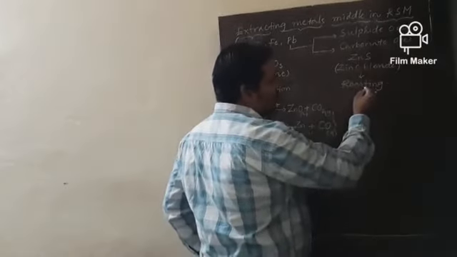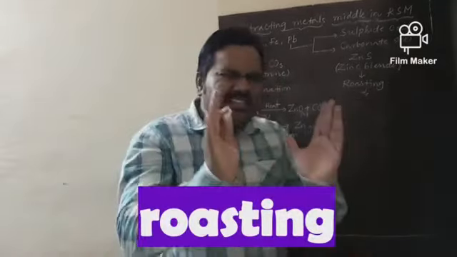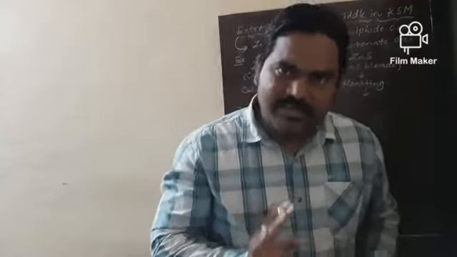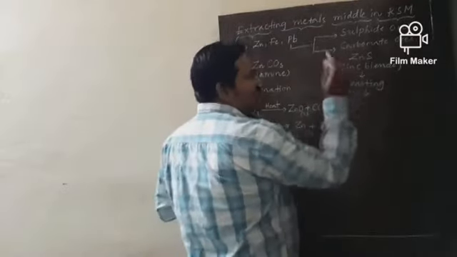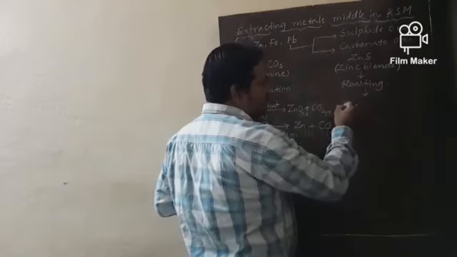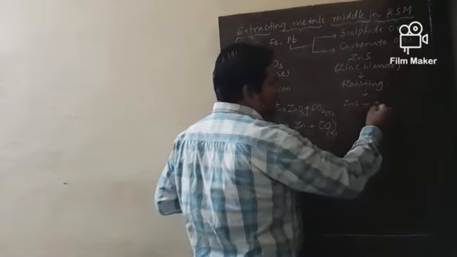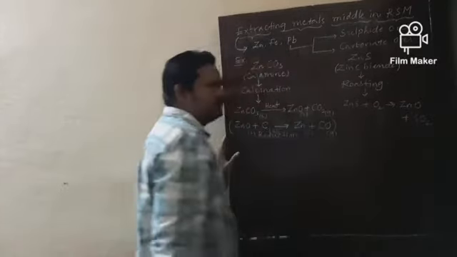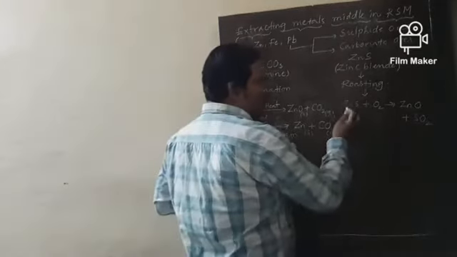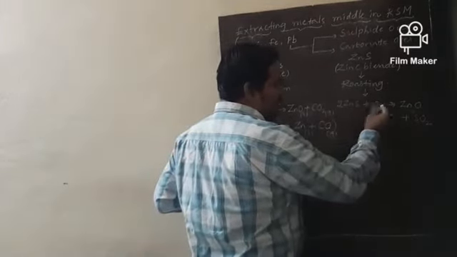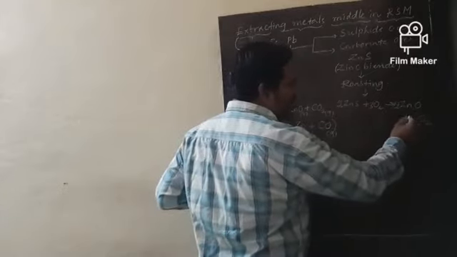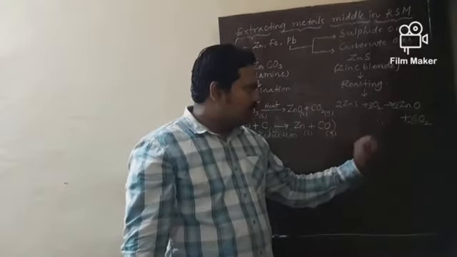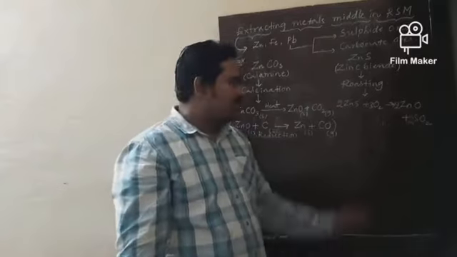Zinc sulfide, roasting. Roasting means what? Heating the ore strongly in the presence of excess air is called roasting. So roasting is meant for sulfide ore. Now let me take the equation. Zinc sulfide plus oxygen gives zinc oxide plus SO2. So 2ZnS plus 3O2 gives 2ZnO plus 2SO2. It is already balanced, because 3 into 2 is 6 oxygens, and 2 into 2 plus 2 is 6 oxygens. This is the first step.